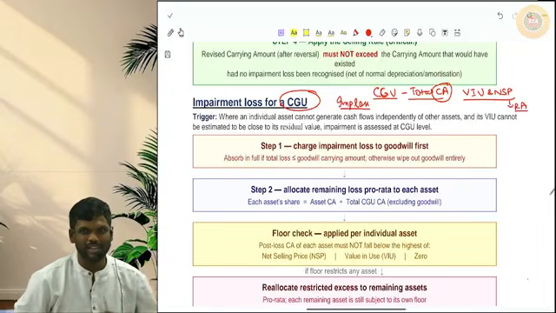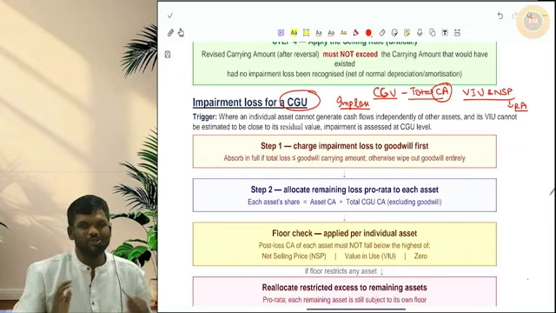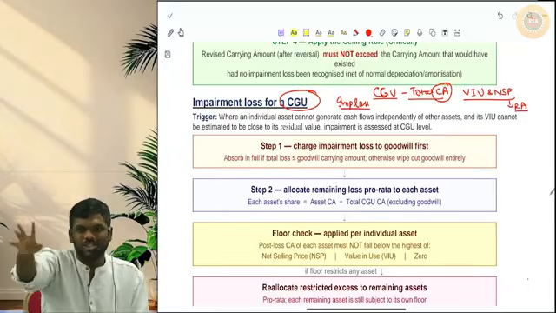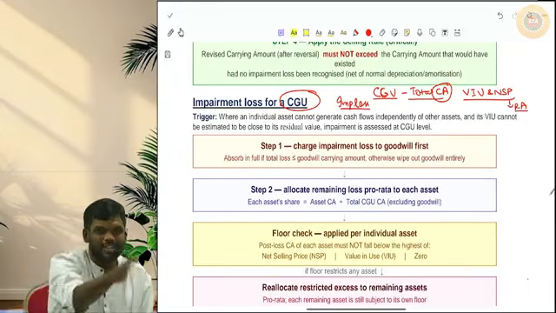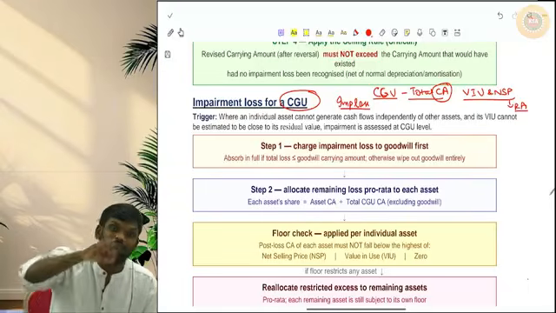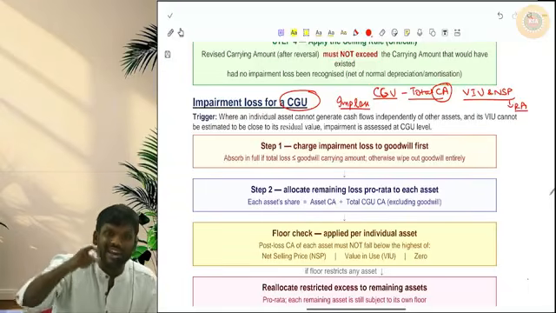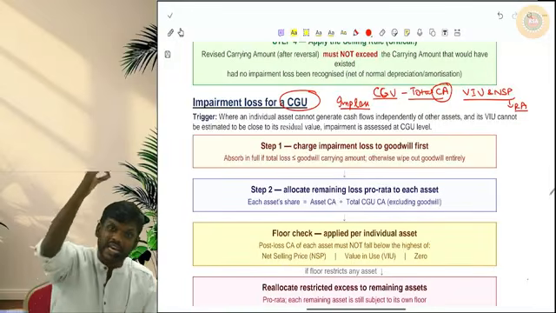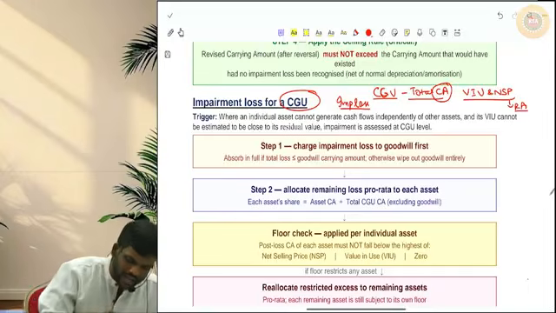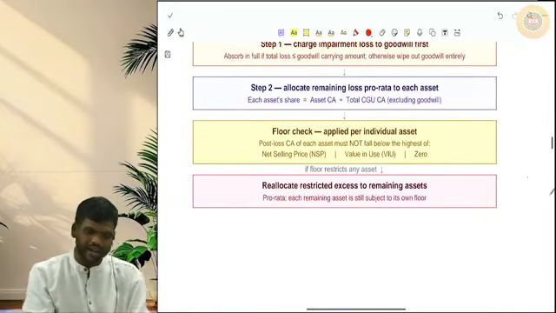Because I told you many times in the class itself, accountancy slightly doesn't like goodwill. They want to reduce goodwill as much as possible. So accountancy says, if there is any impairment loss for a CGU, first that impairment loss should be charged against goodwill. If there is any extra loss even after making goodwill zero, that extra impairment loss will be allocated across the remaining assets in the ratio of carrying amounts. Ensure you remember this point very clearly.